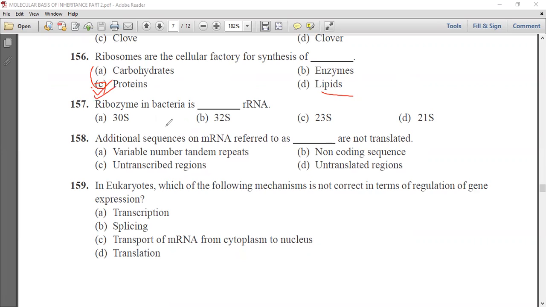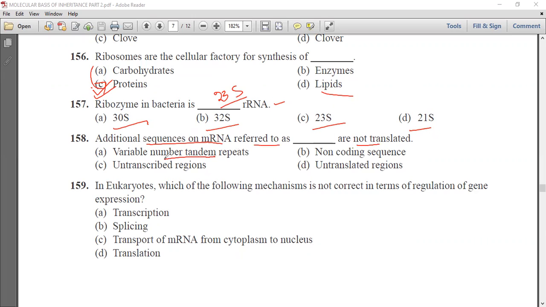Ribosomes in bacteria have dash ribosomal RNA. First is 30S ribosomal RNA, 32S, 23S, or 21S ribosomal RNA. We know that it is 23S ribosomal RNA.